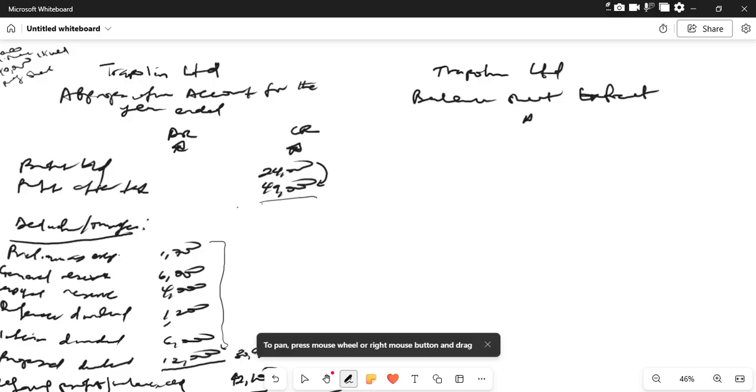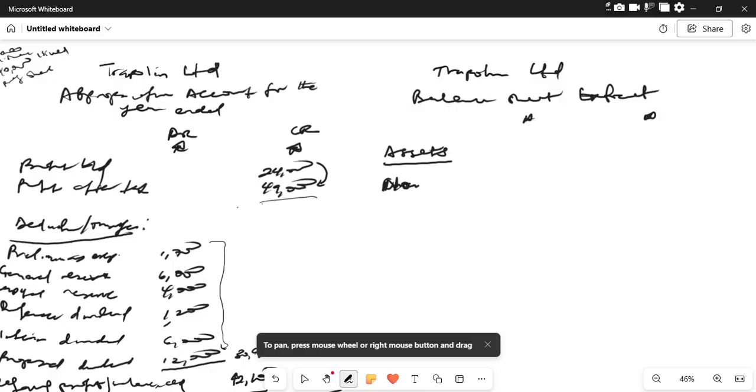In the question, do we have anything that has to do with assets? From the question, we don't have any assets given, not even fixed assets mentioned, because this is just an extract. Normally we're supposed to say non-current assets.